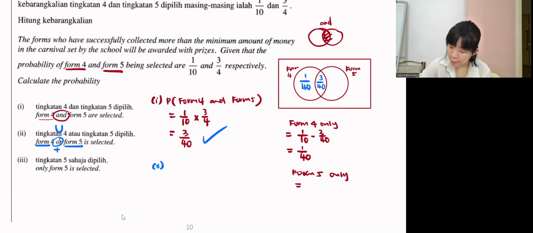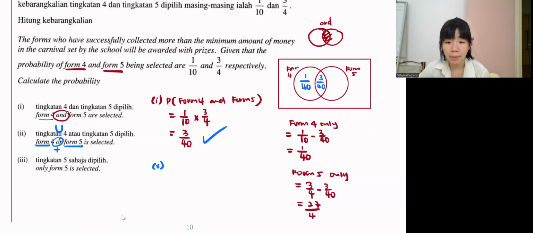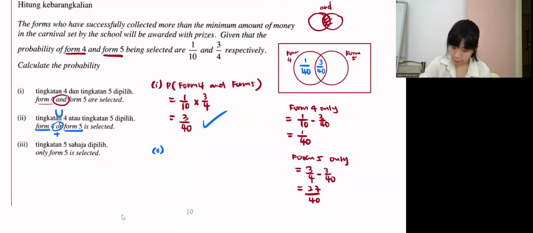Okay, the whole form 5 whole thing is 3 over 4. Okay, 3 over 4 minus 3 over 40. So it is 27 over 40. Okay, so here 27 over 40.